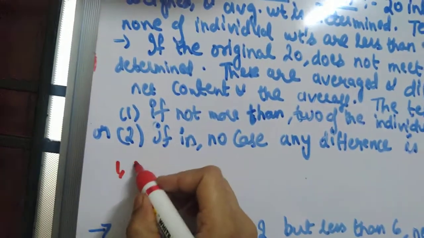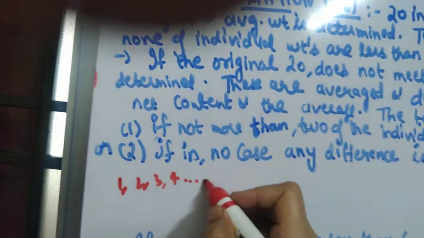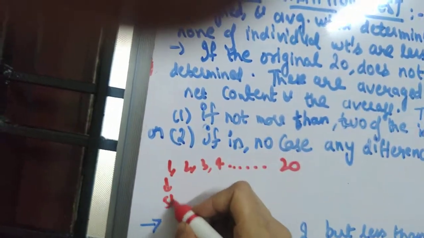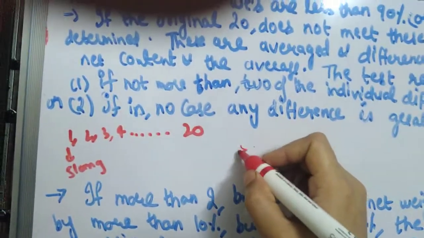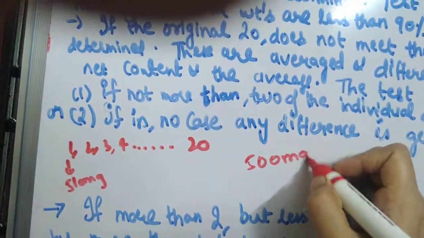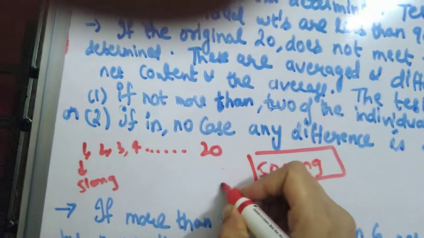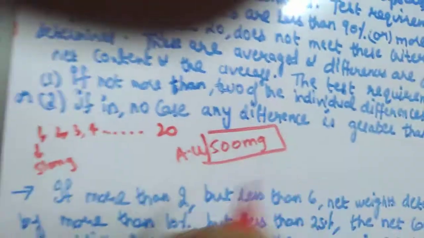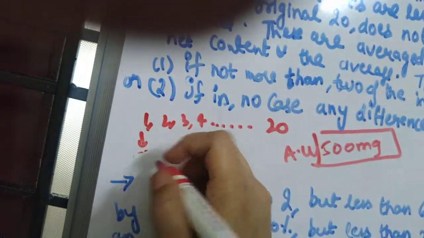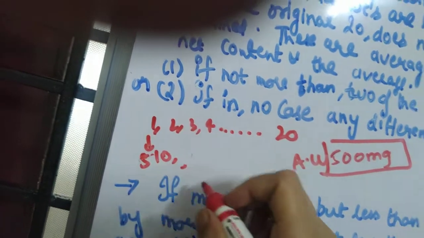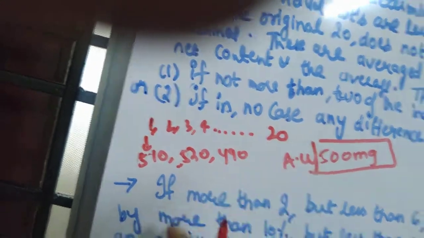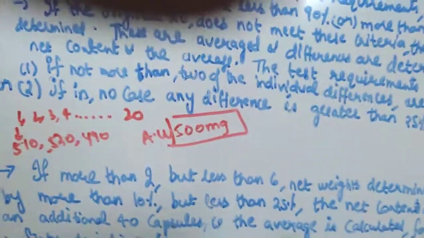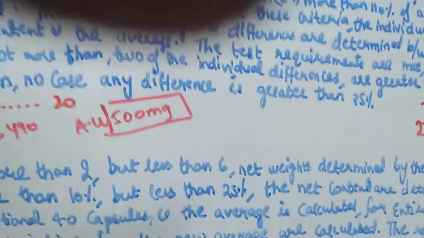So you are taking 1, 2, 3, 4 till 20 capsules. Let us suppose this capsule weighs 510 mg. You are determining the average weight. Let us suppose the average weight of the 20 capsules is 500 mg. Individual capsule weight, suppose in one case it is 510, in one case it is 520, in another case it is 490. Like that it can be till 20 individual weights. If you take the average you will get 500 mg.